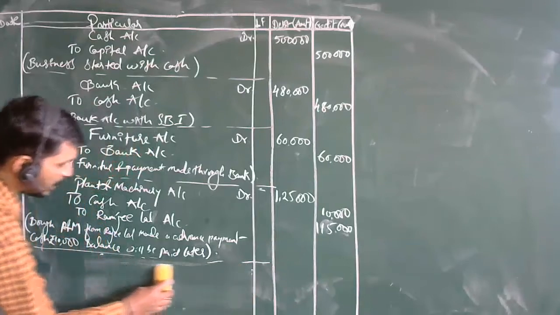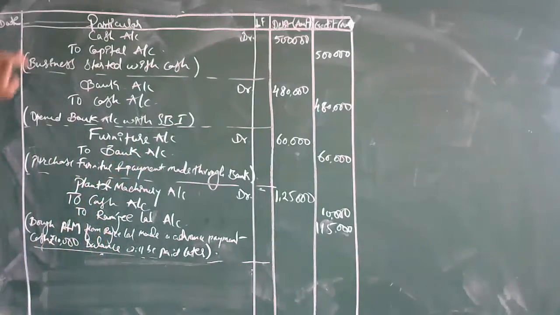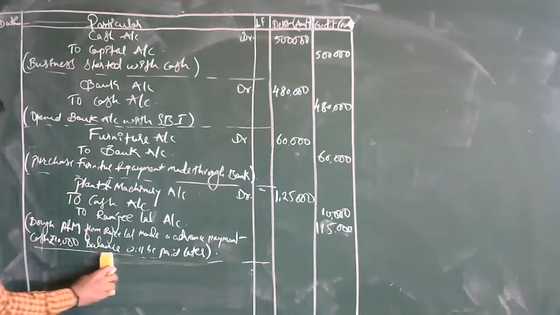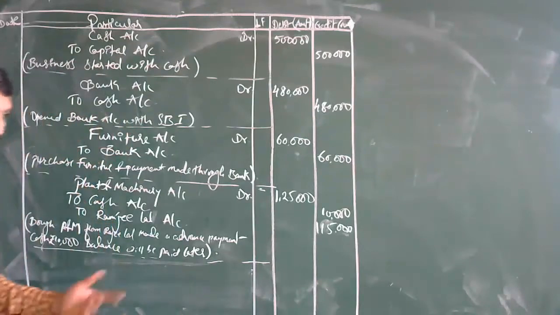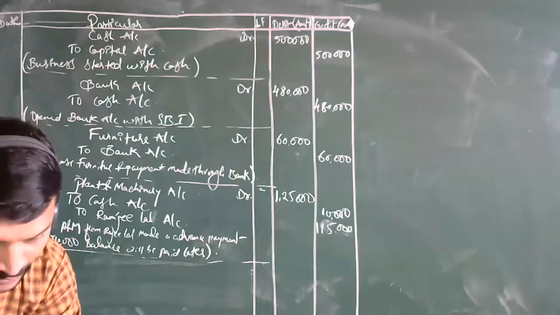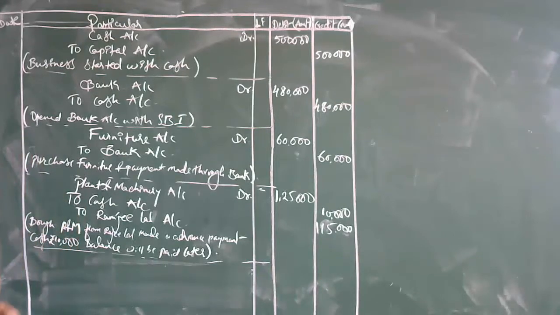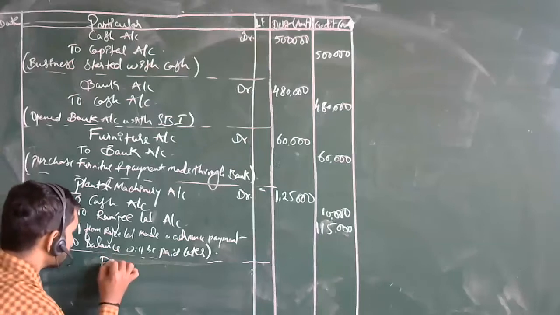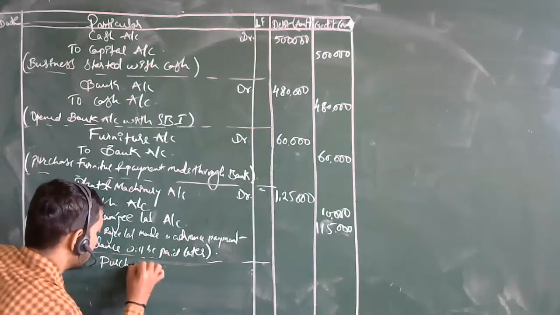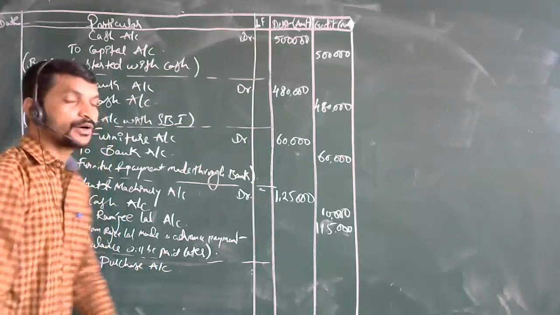This is one more last point. Till now we have completed points 1, 2, 4 and 6. It is the fifth one that I am taking. Goods purchased from Sumit Traders. Two things are affected: the purchase account and the debtor. We have purchased the goods.